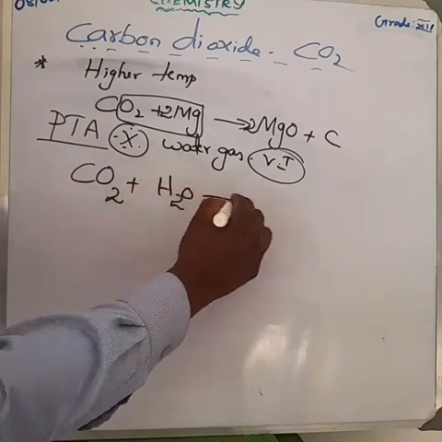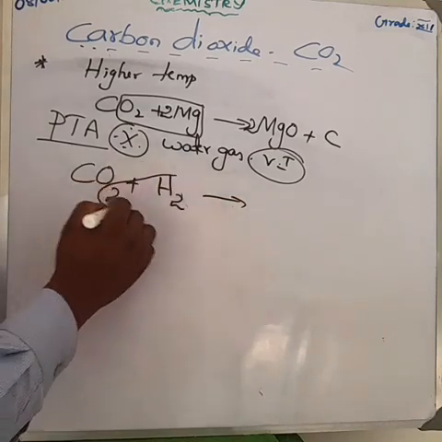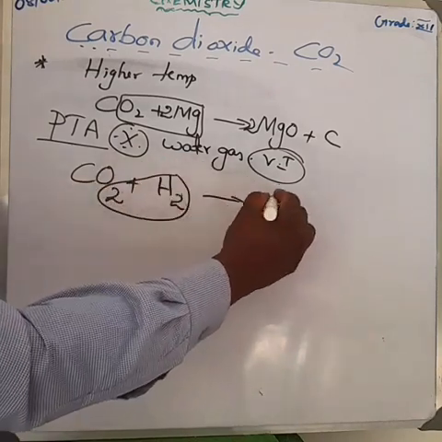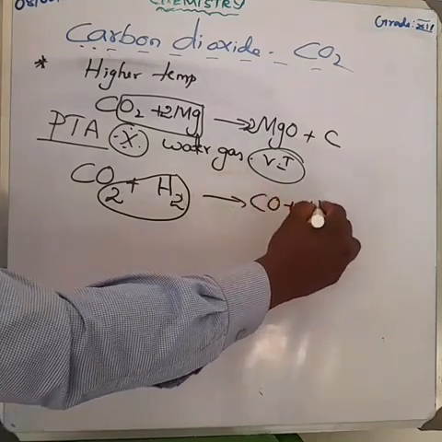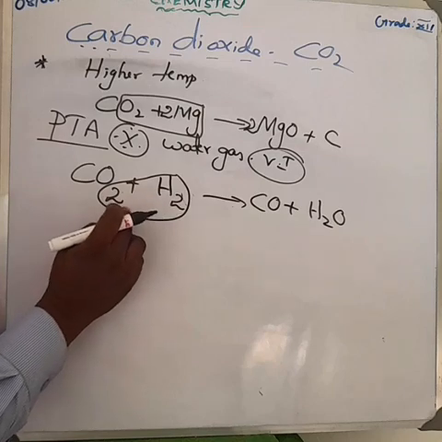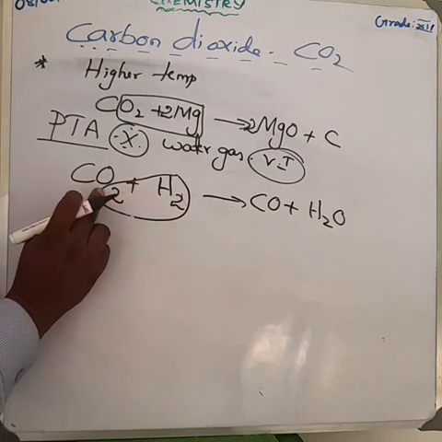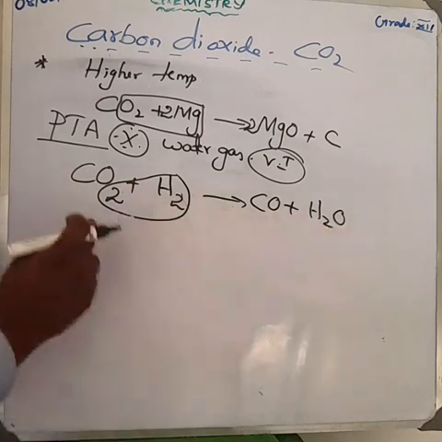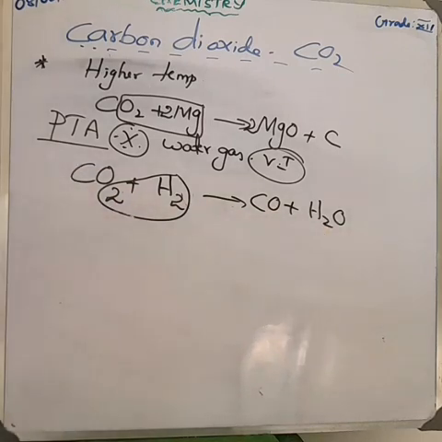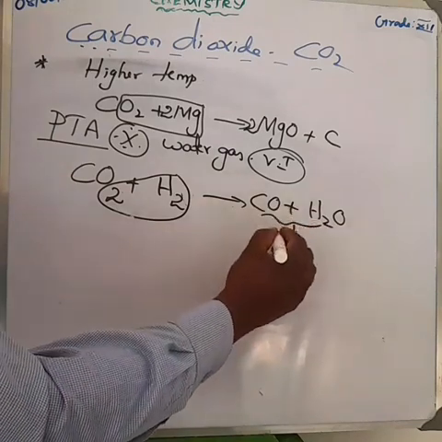We get carbon monoxide and also water, H2O. Here, hydrogen combines with one of the oxygens and we get a water molecule, and also carbon monoxide. Carbon monoxide plus water is what is called water gas.